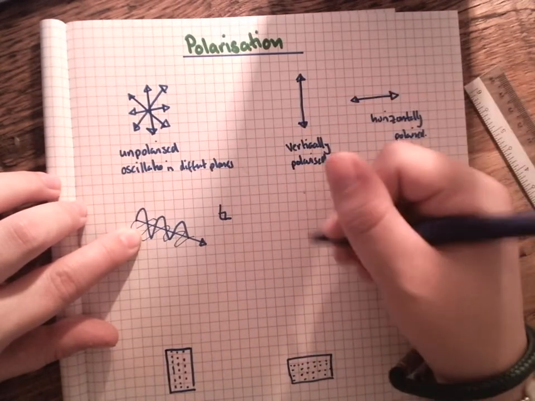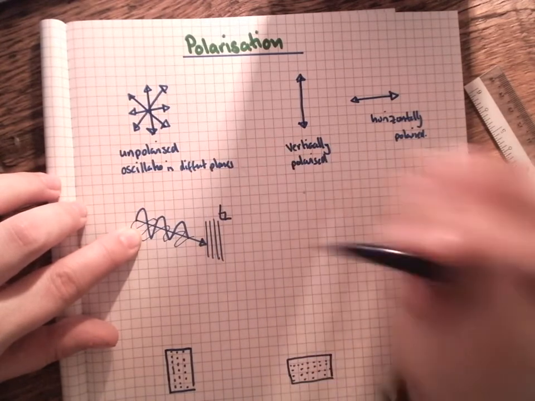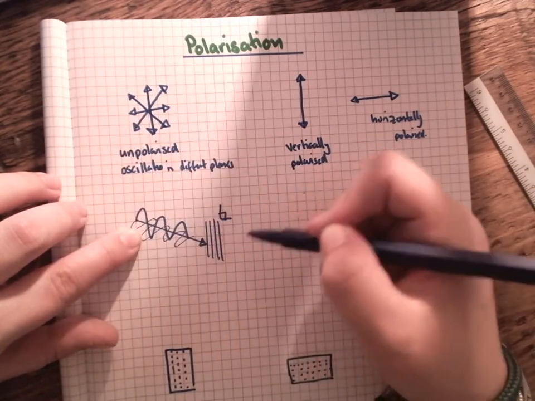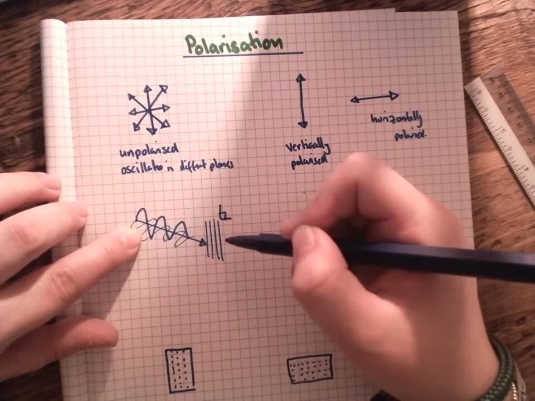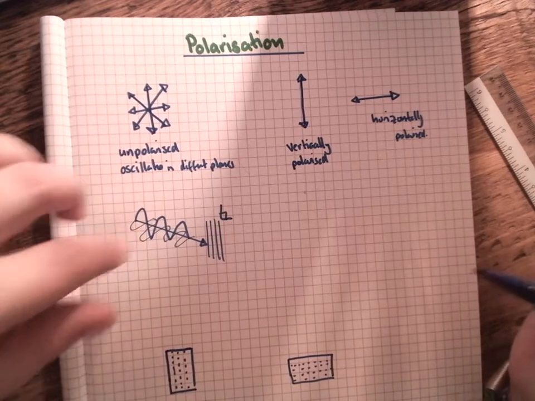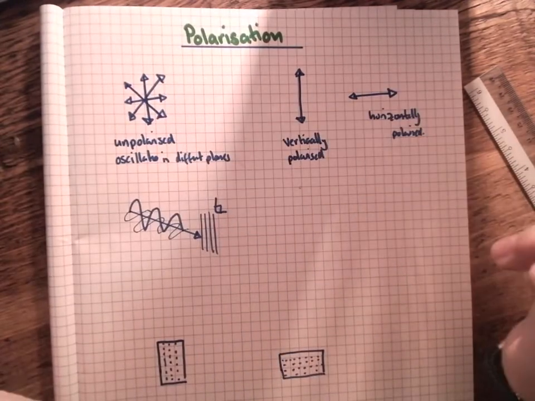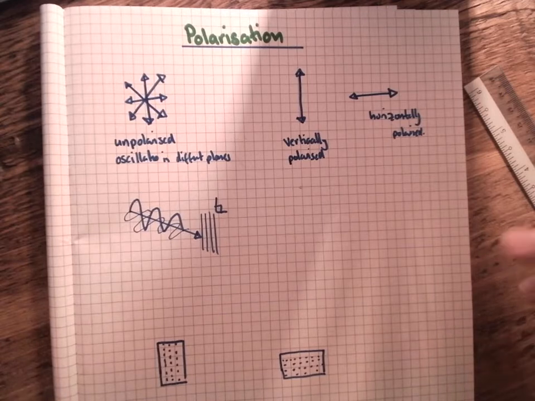If they're in the same direction, they cannot be polarised, because what they do is they pass through some sort of filter. If it were a longitudinal wave, it wouldn't be polarised going through because its vibration is in the same plane, so it would just continue going. So only transverse waves can go through polarisation. That was a very terrible attempt at trying to explain it.